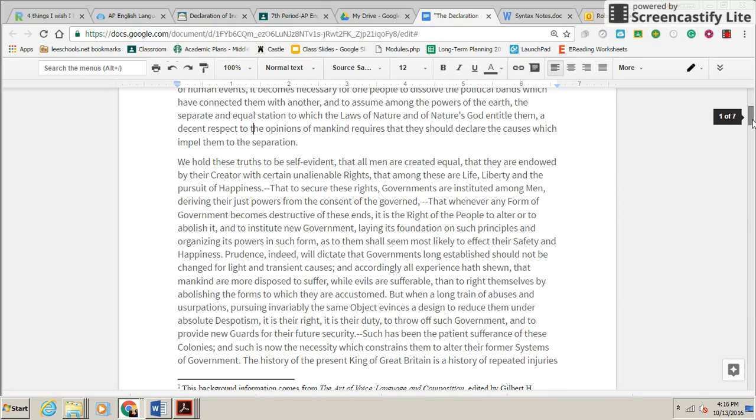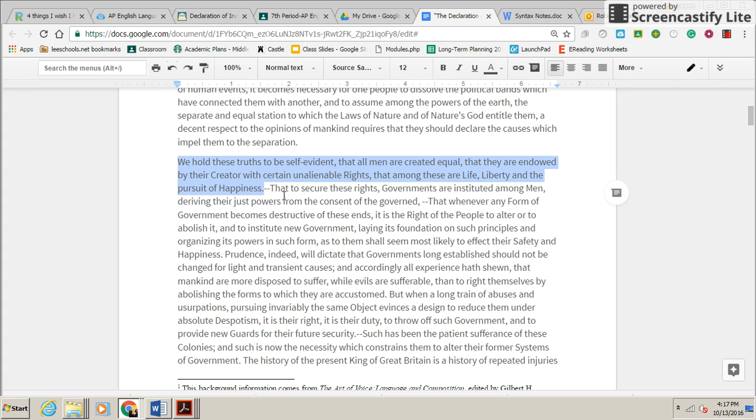Okay, here's another one. Woo, famous sentence. We hold these truths to be self-evident that all men are created equal, that they are endowed by their Creator with certain unalienable rights, that among these are life, liberty, and the pursuit of happiness, that to secure these rights, governments are instituted among men, deriving their just powers from the consent of the governed, that whenever any form of government becomes destructive of these ends, it is the right of the people to alter or to abolish it and to institute a new government, laying its foundation on such principles and organizing its powers in such form as to them shall seem most likely to affect their safety and happiness. Holy junk. That's a sentence, and that's a sentence.